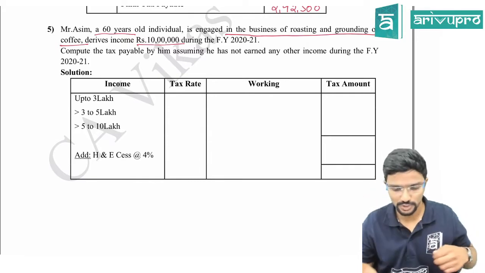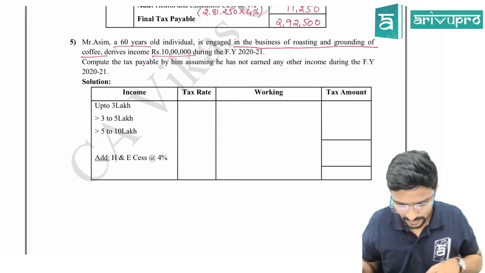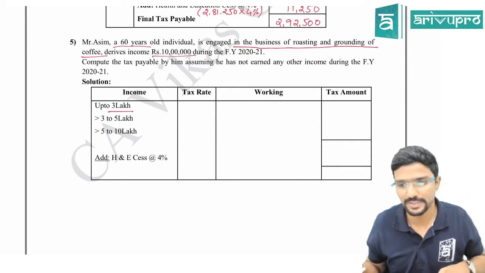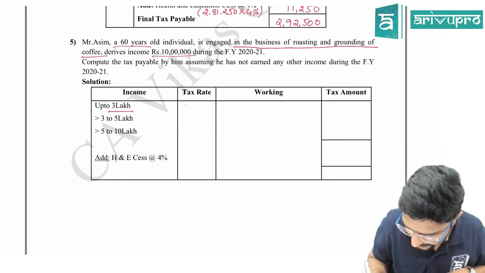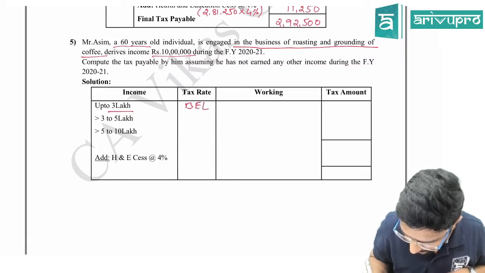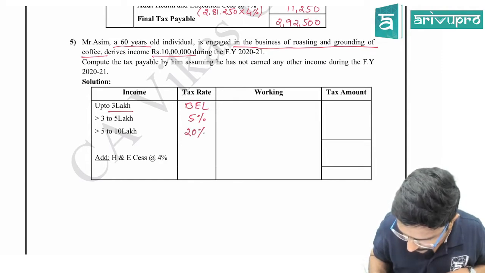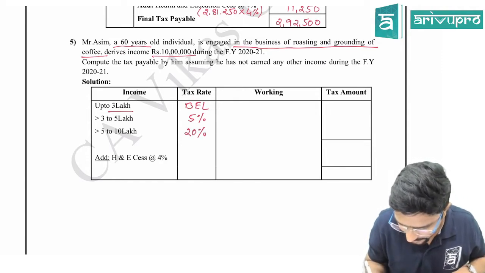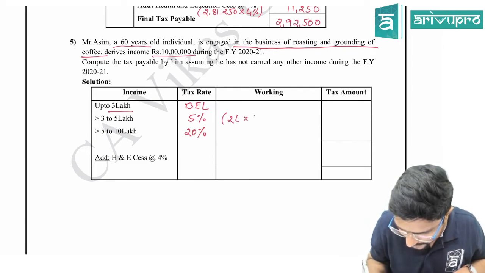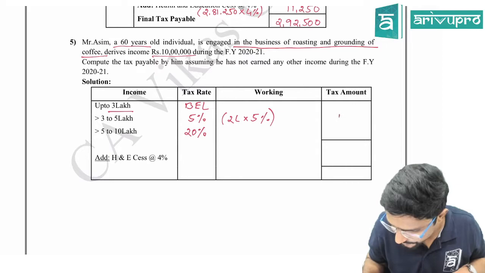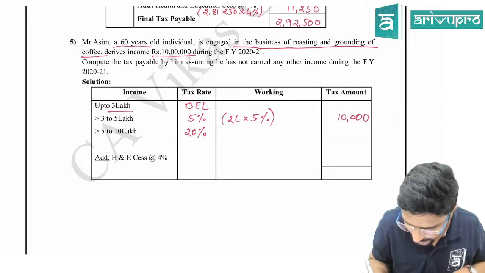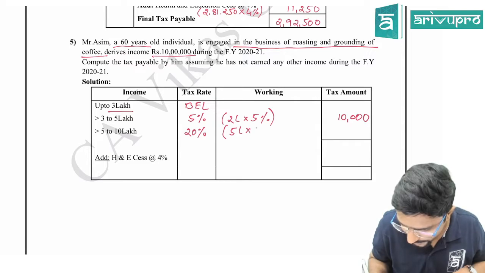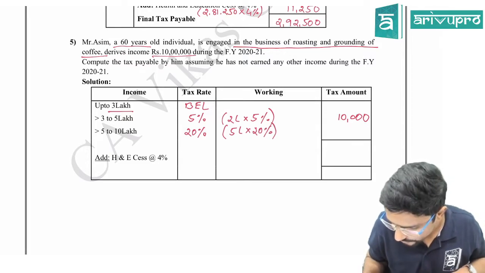Clear, guys? So if I quickly do this, up to 3 lakh. Sir, why 3 lakh? He is a 60-year-old person, so it is the basic exemption limit. Then it is 5%, and in the last slab it is 20%. So here I can take 2 lakh into 5%, which comes to 10,000. Then 5 lakh into 20%, which comes to 1 lakh. So total will be 1 lakh 10,000. Sir, is rebate applicable? No.